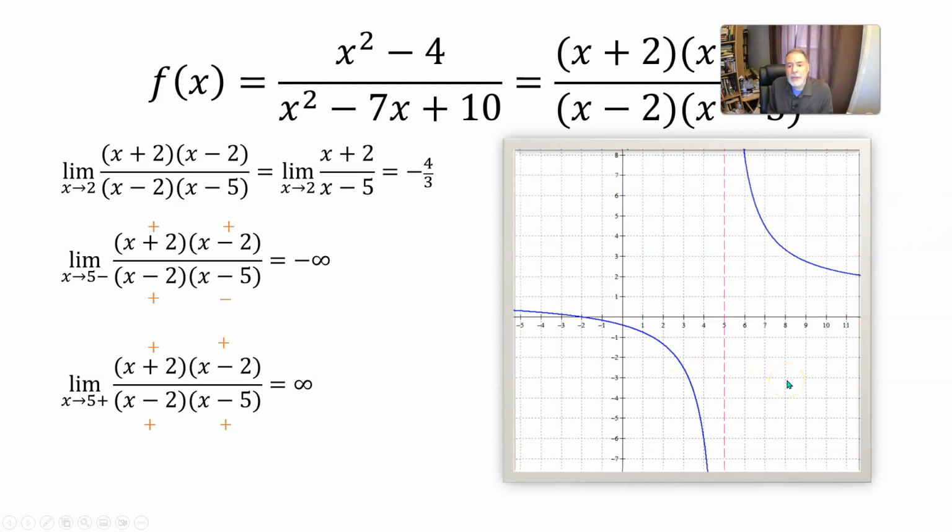But there is a vertical asymptote here. It's the line x equals 5. And as x approaches 5 from the left, the limit is negative infinity. As x approaches 5 from the right, the limit is positive infinity. So the line x equals 5 is a vertical asymptote, but x equal to 2 is not.